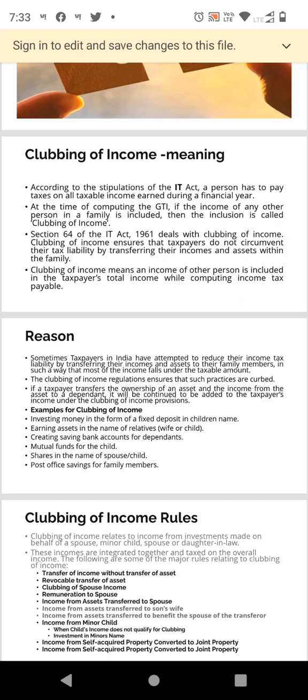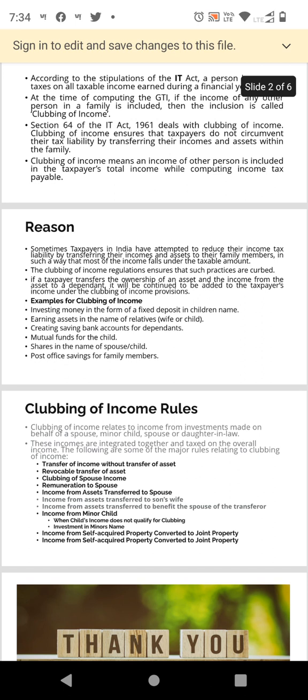Clubbing of income means an income of another person is included in the assessed total income while computing the income tax payable. Who are the persons whose income will be included? It can be the income of the wife, daughter, son, daughter-in-law, or any other relatives.